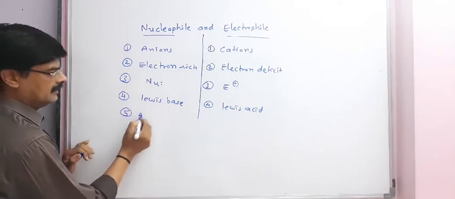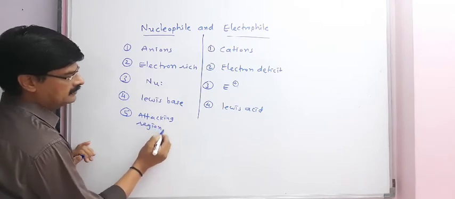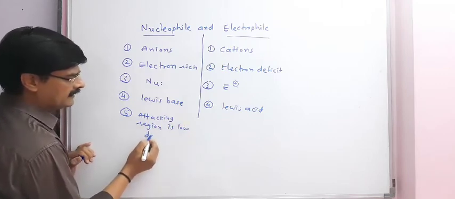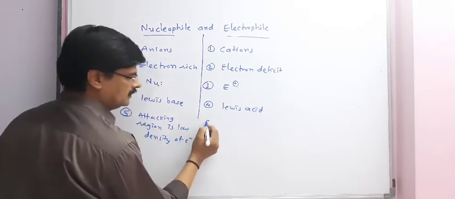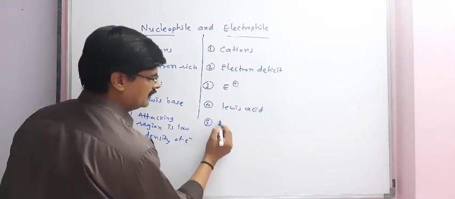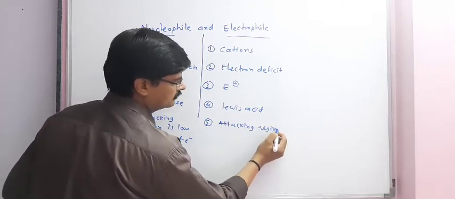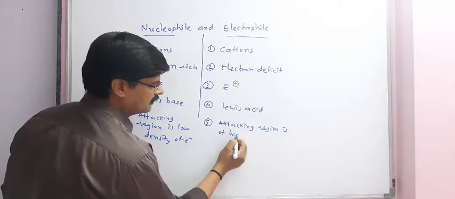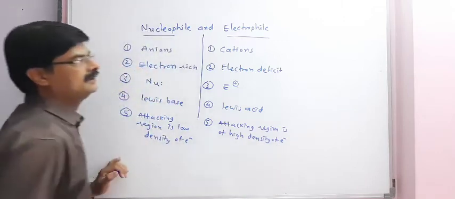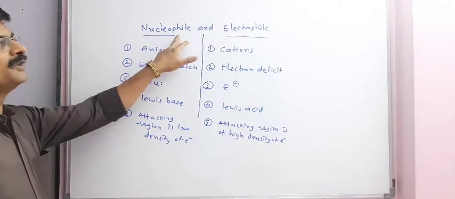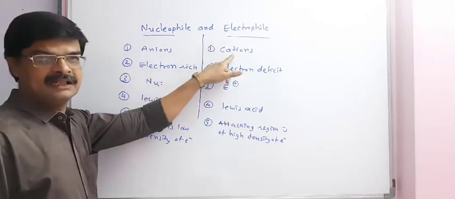And for nucleophile, attacking region is low density of electrons, and for electrophile, the attacking region is of high density of electrons. Once more, the difference between nucleophile and electrophile: nucleophiles are anions, electrophiles are cations.